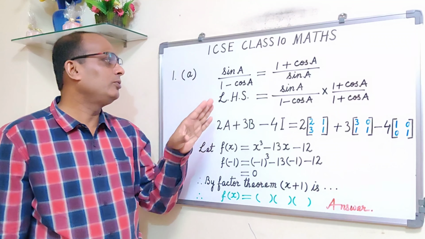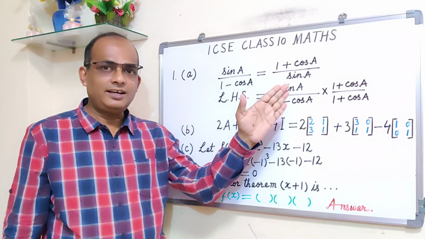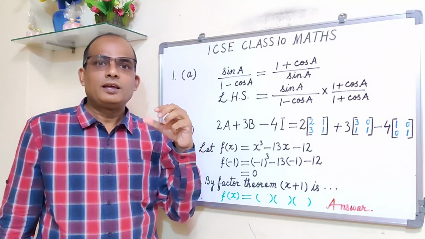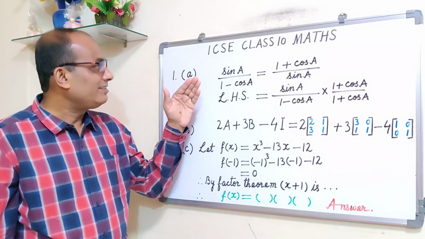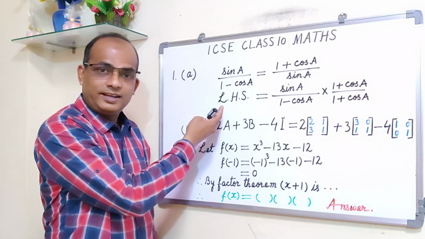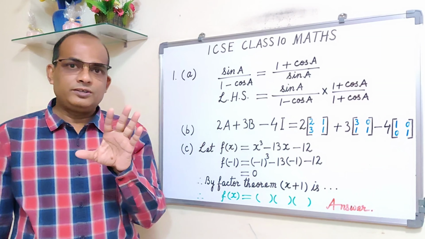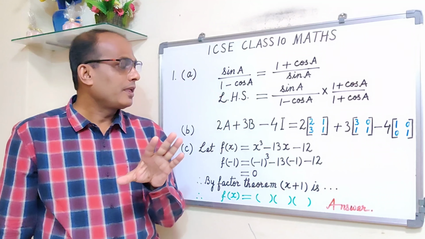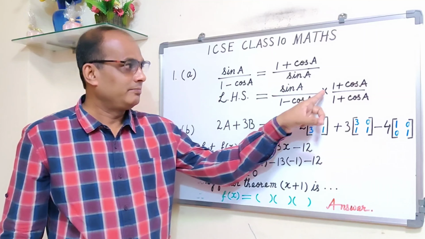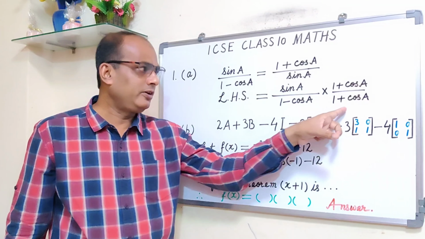But generally, either we start from the left hand side and get the right hand side, or start from the right hand side and get the left hand side. So in this case we are starting from the left hand side. We noted down sin A upon 1 minus cos A. Most of the students multiply by 1 plus cos A in the numerator and in the denominator.